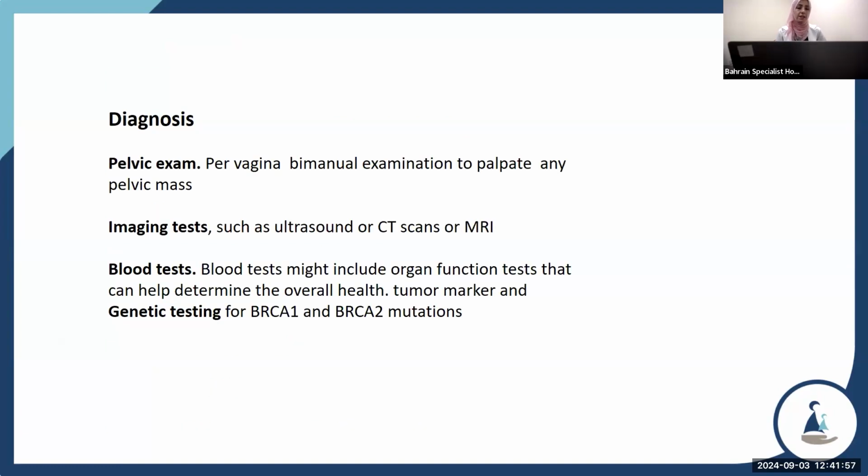Diagnosis is by pelvic examination, a manual examination to palpate any pelvic mass. Imaging tests like ultrasound, CT scan, or MRI. Blood tests may include organ function tests that can help determine overall health, tumor markers, and genetic testing for BRCA1 and BRCA2 mutations.